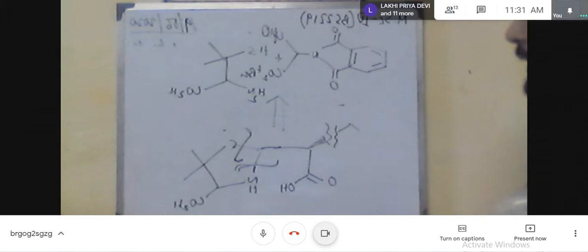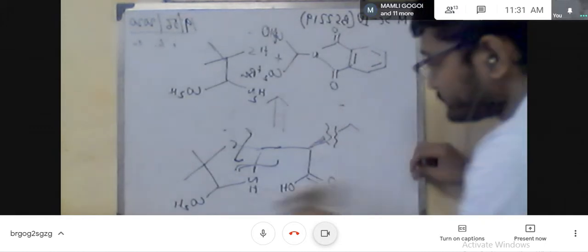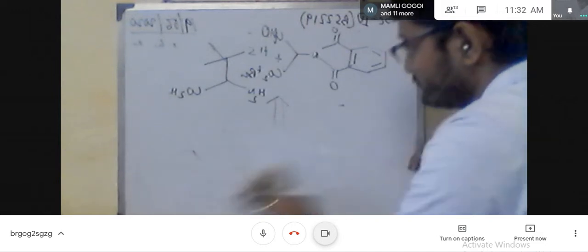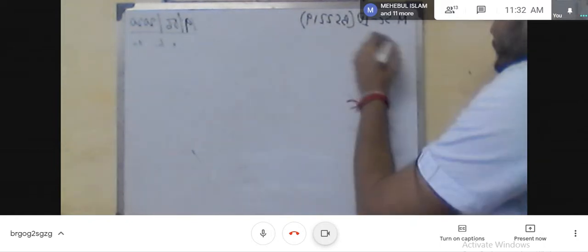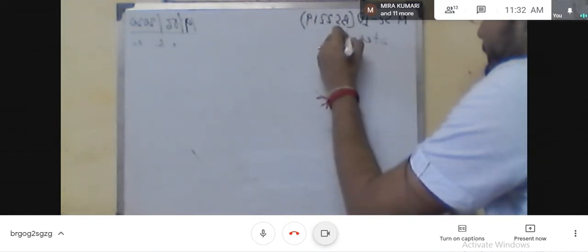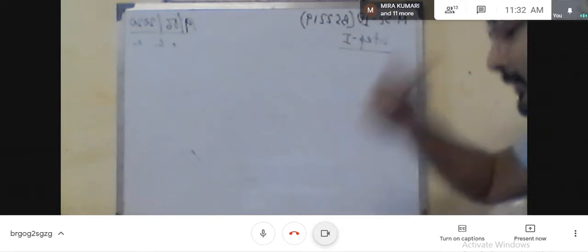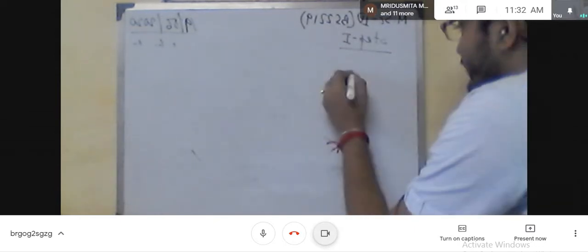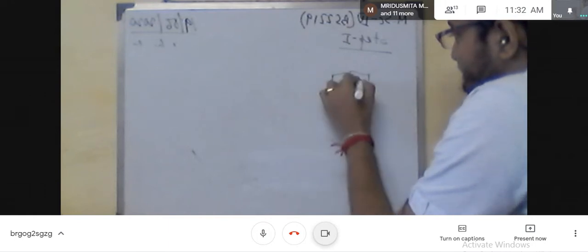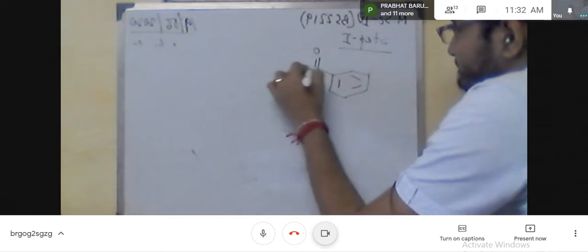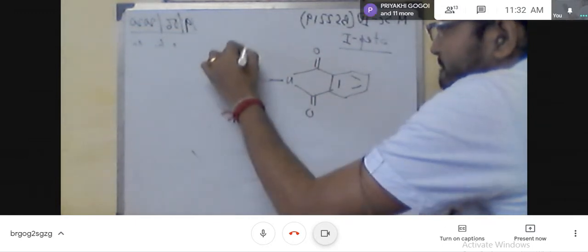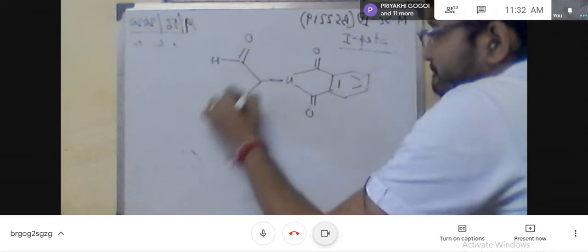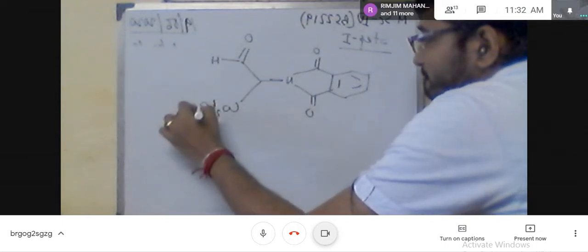Now the synthetic route. First the step 1. Step 1 is basically we use plus D-penicillamine hydrochloride.